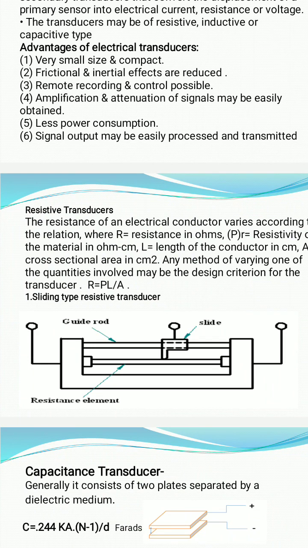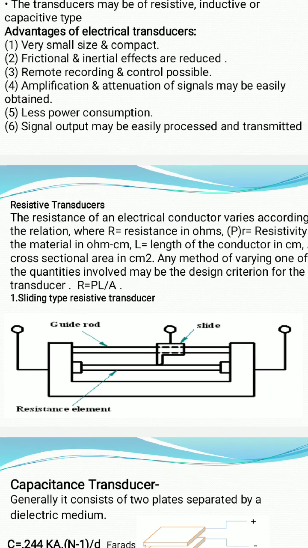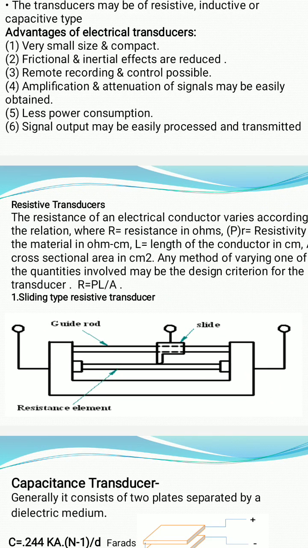Now this is called a secondary transducer because, for example, some other primary transducer is there. It senses the input signal and gives the output signal. For example, the Bourdon tube takes the input signal as pressure, and the output is displacement. That displacement output signal of the Bourdon tube is supplied to the slide of the resistive transducer. Because of the displacement, the slide will move over the resistance element.